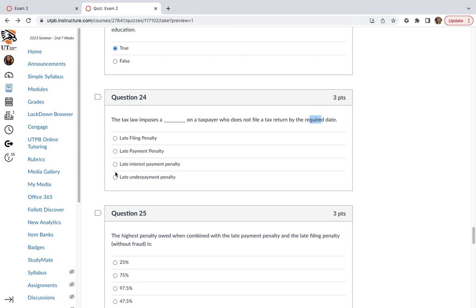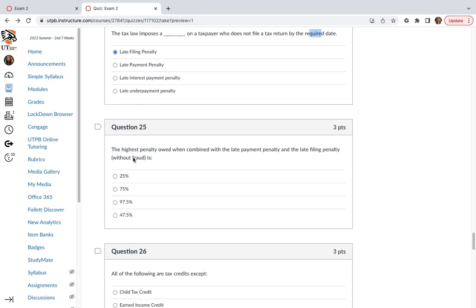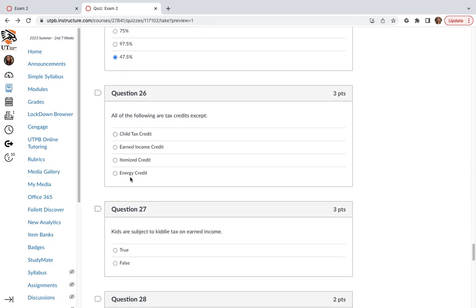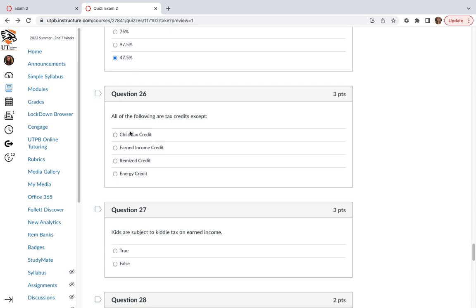So that would be a late filing penalty. Okay, the highest penalty owed when combined with the late payment penalty and the late filing penalty without fraud is 47.5%.